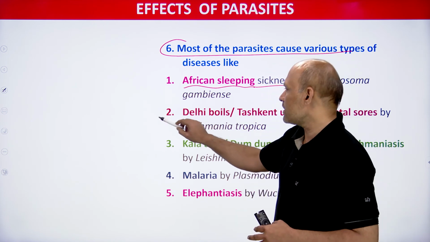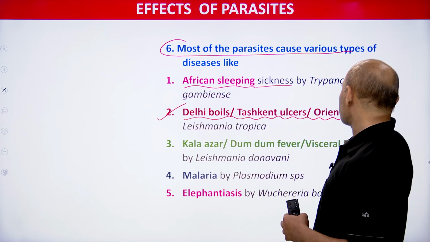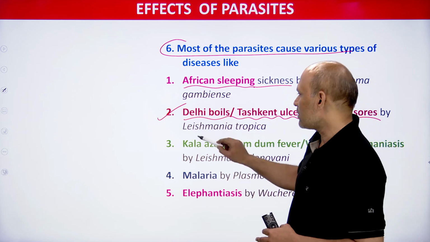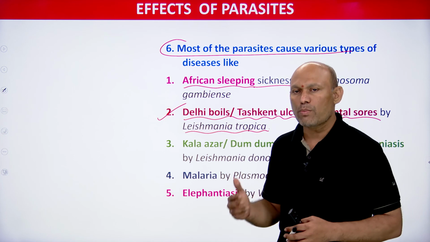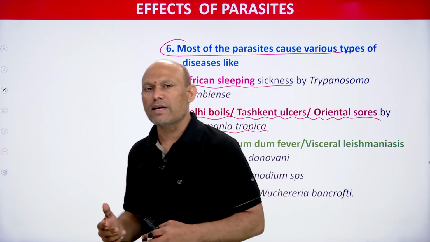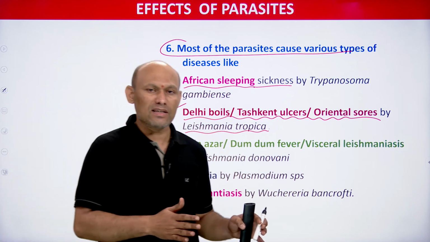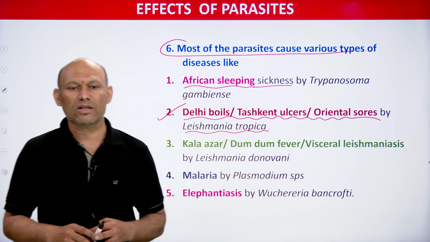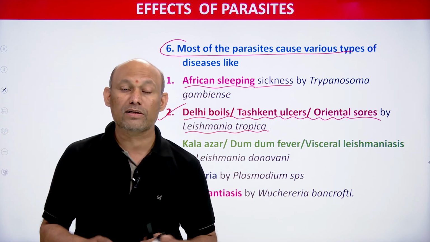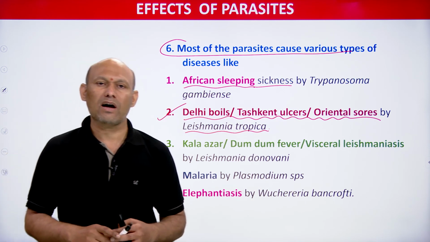You see one more disease, Delhi boils, Tashkent ulcer or oriental sores. This is caused by Leishmania tropica. Leishmania tropica is again a protozoan, and it is important to remember this is again a flagellate. So Leishmania tropica causes oriental sores or Tashkent ulcer or Delhi boil, students. Trypanosoma gambiense causes African sleeping sickness.